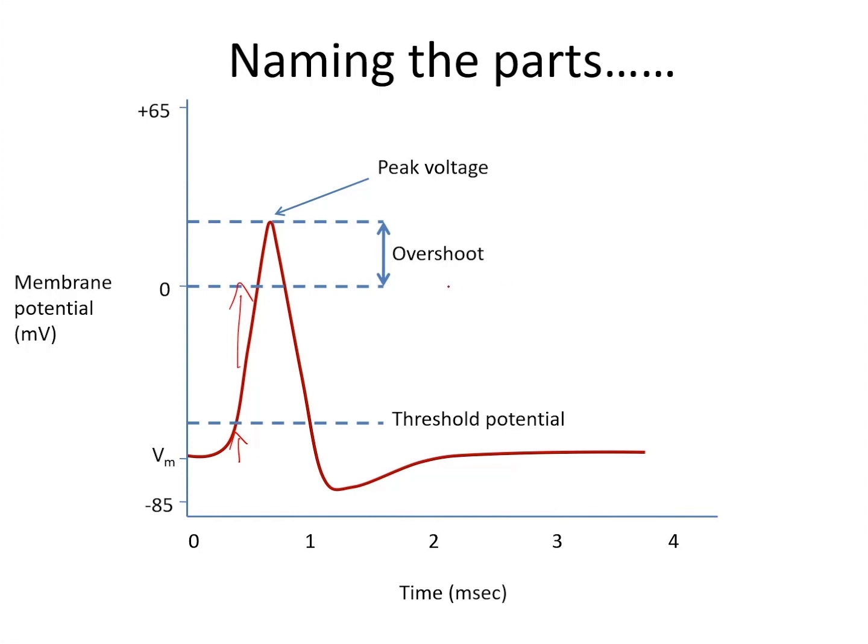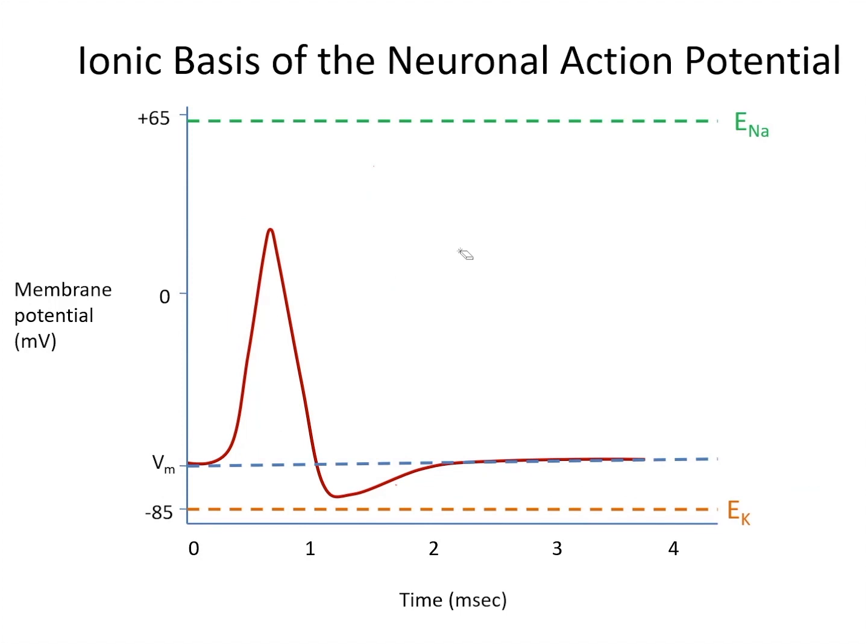There's then usually a slower repolarizing phase that returns the membrane potential towards its resting potential Vm. In neurons, we also see something called an after hyperpolarization or an undershoot, in which the membrane potential is transiently more negative than the resting membrane potential. The phases of an action potential are explained by changes in membrane sodium and potassium conductance with time.